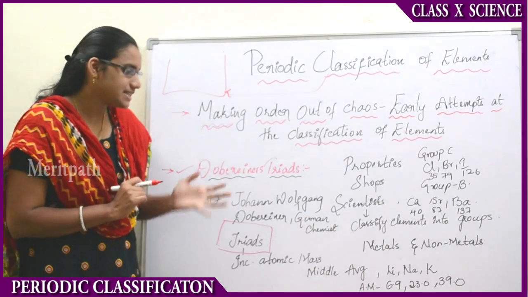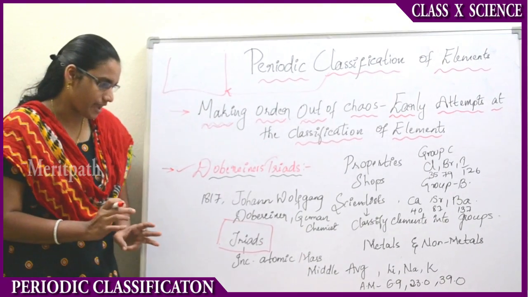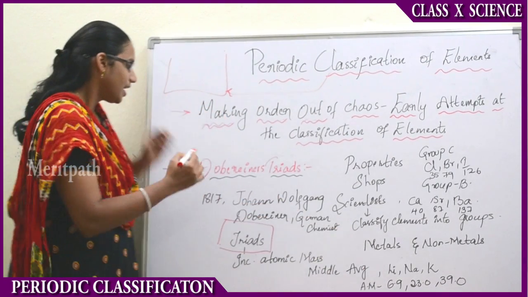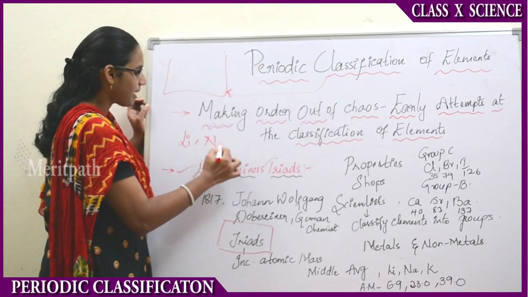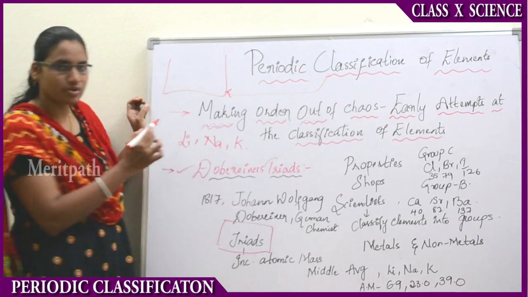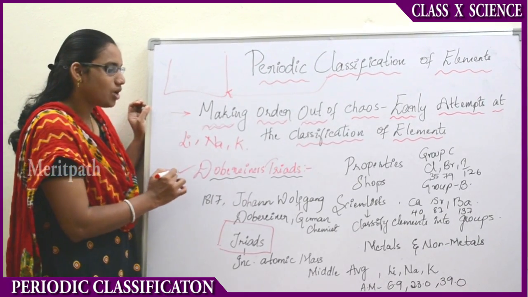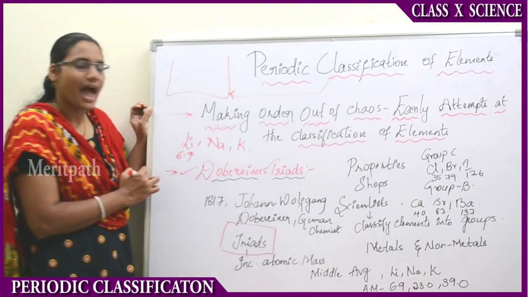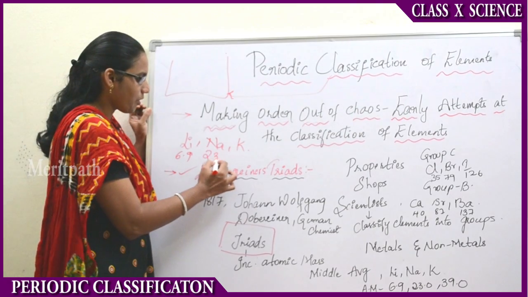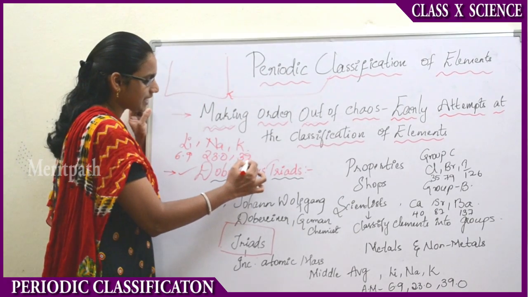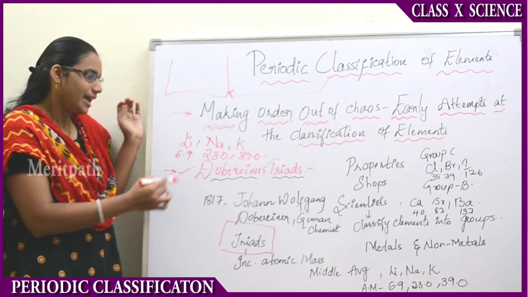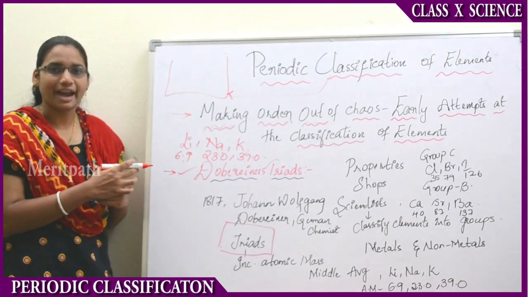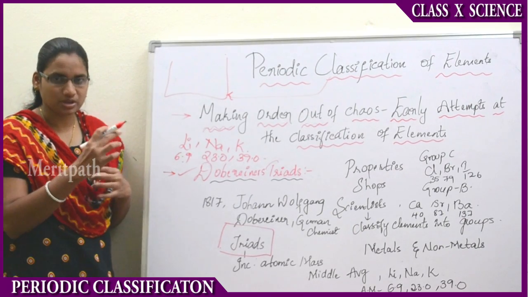Now let us see the three groups. Group A is lithium, sodium and potassium. Their atomic masses are 6.9 for lithium, 23.0 for sodium and 39.0 for potassium. If you observe, the average of lithium and potassium gives the atomic mass of sodium approximately.